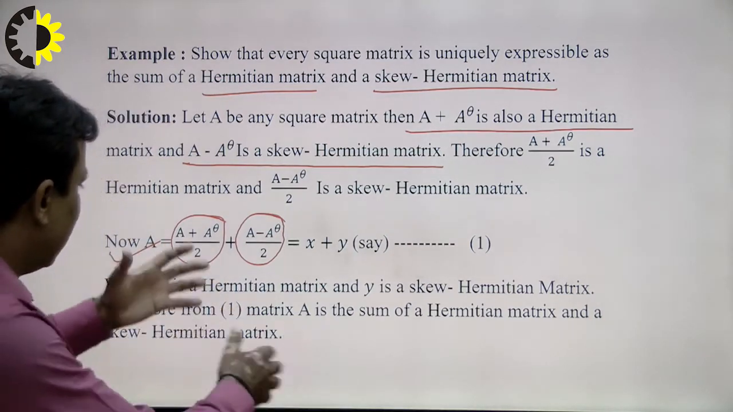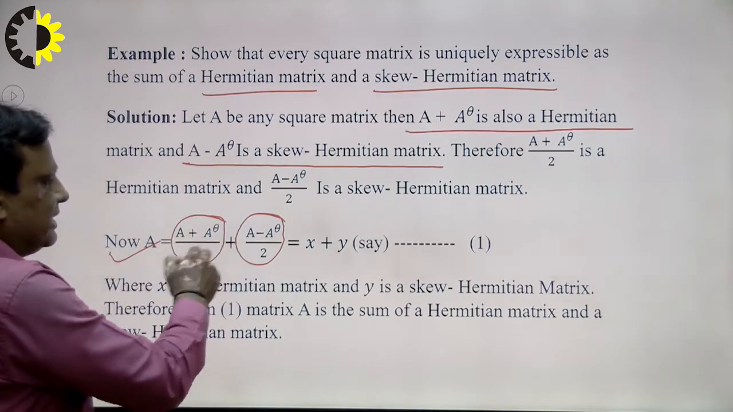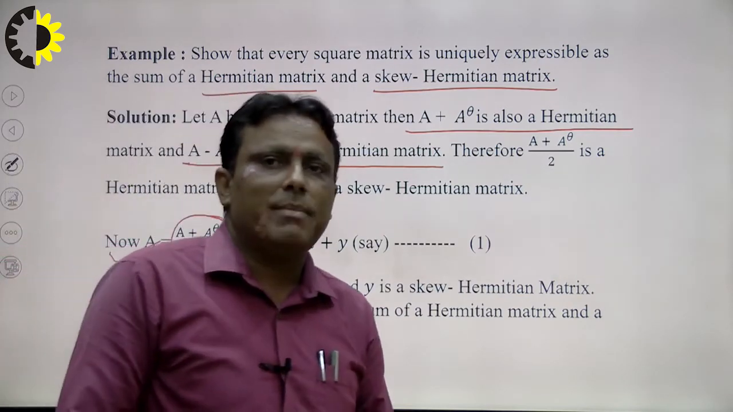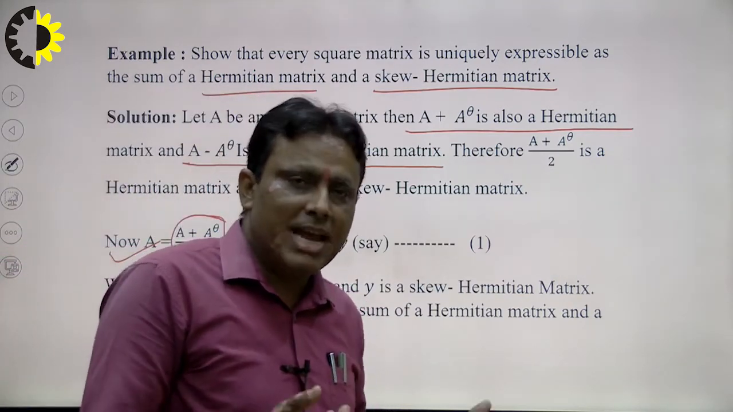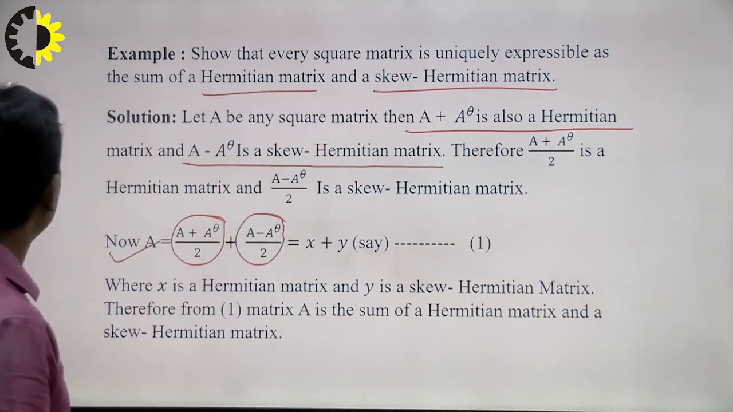Suppose we conclude this: A by 2, A theta by 2 cancel out. So that means this is the result. That means every square matrix is uniquely expressed as the sum of a Hermitian matrix and a skew Hermitian matrix.